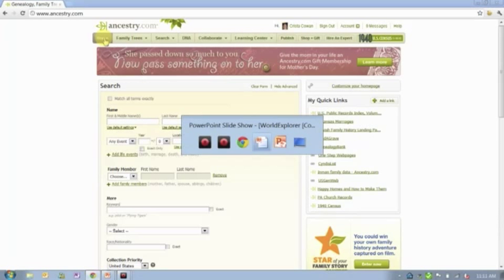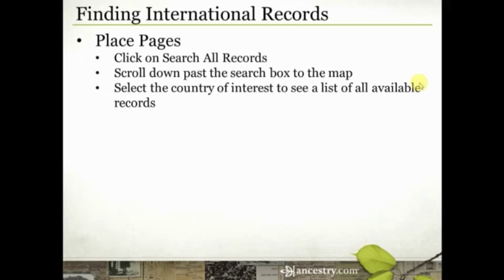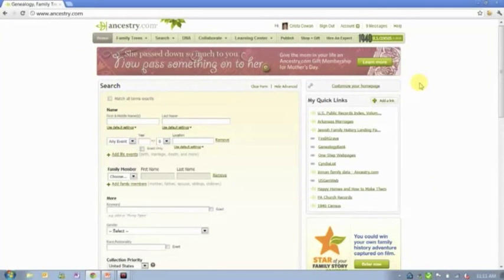Okay. The first way to find out what international records are available is what we call our place pages. These place pages are located under Search, and I'll walk through the steps here in just a minute so that you know exactly how to find them. You're going to click on Search, All Records. You're going to scroll past that search box, which sometimes we get stuck at because we're so excited to fill in those empty boxes. And then just figure out which country you're interested in to see what records are available. So here's how that works.